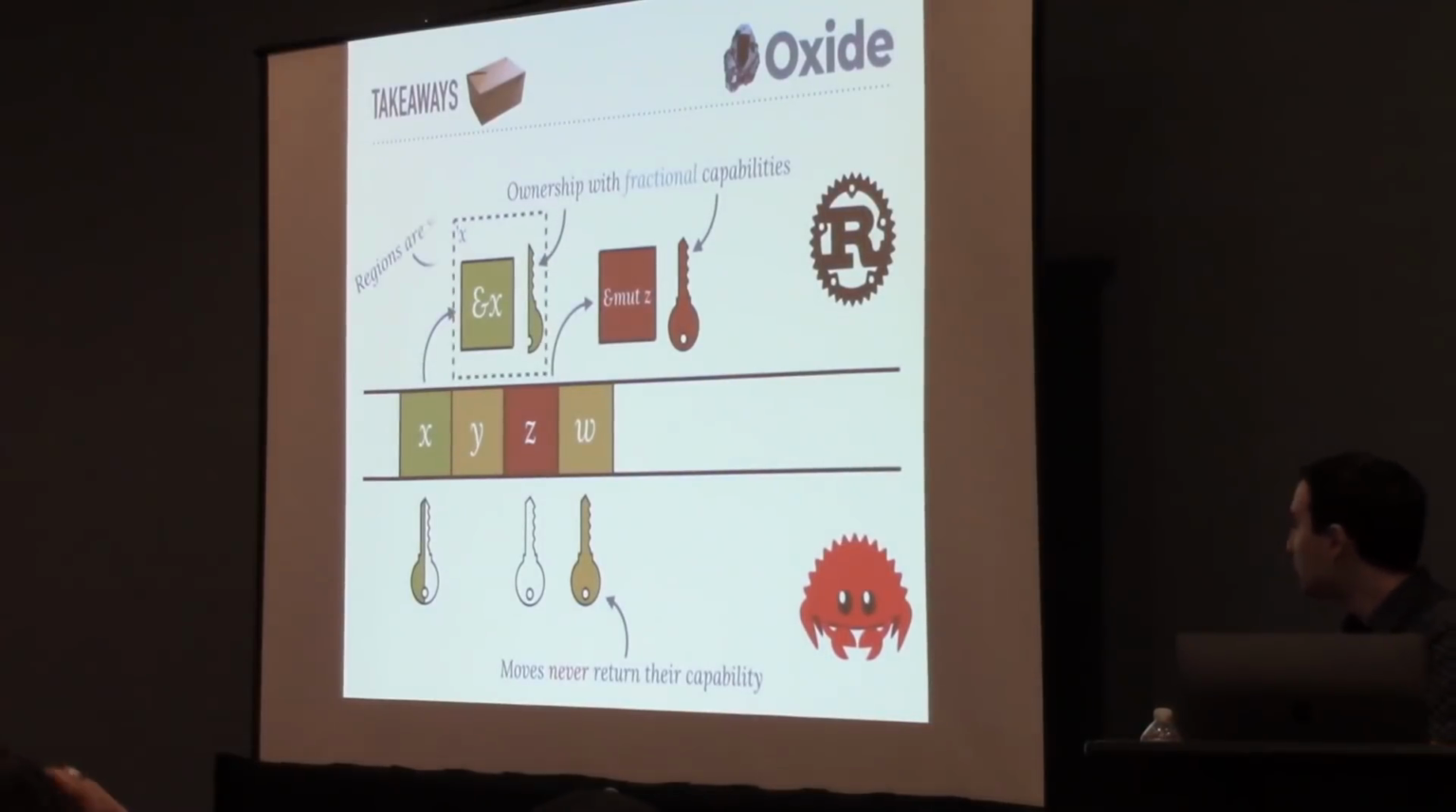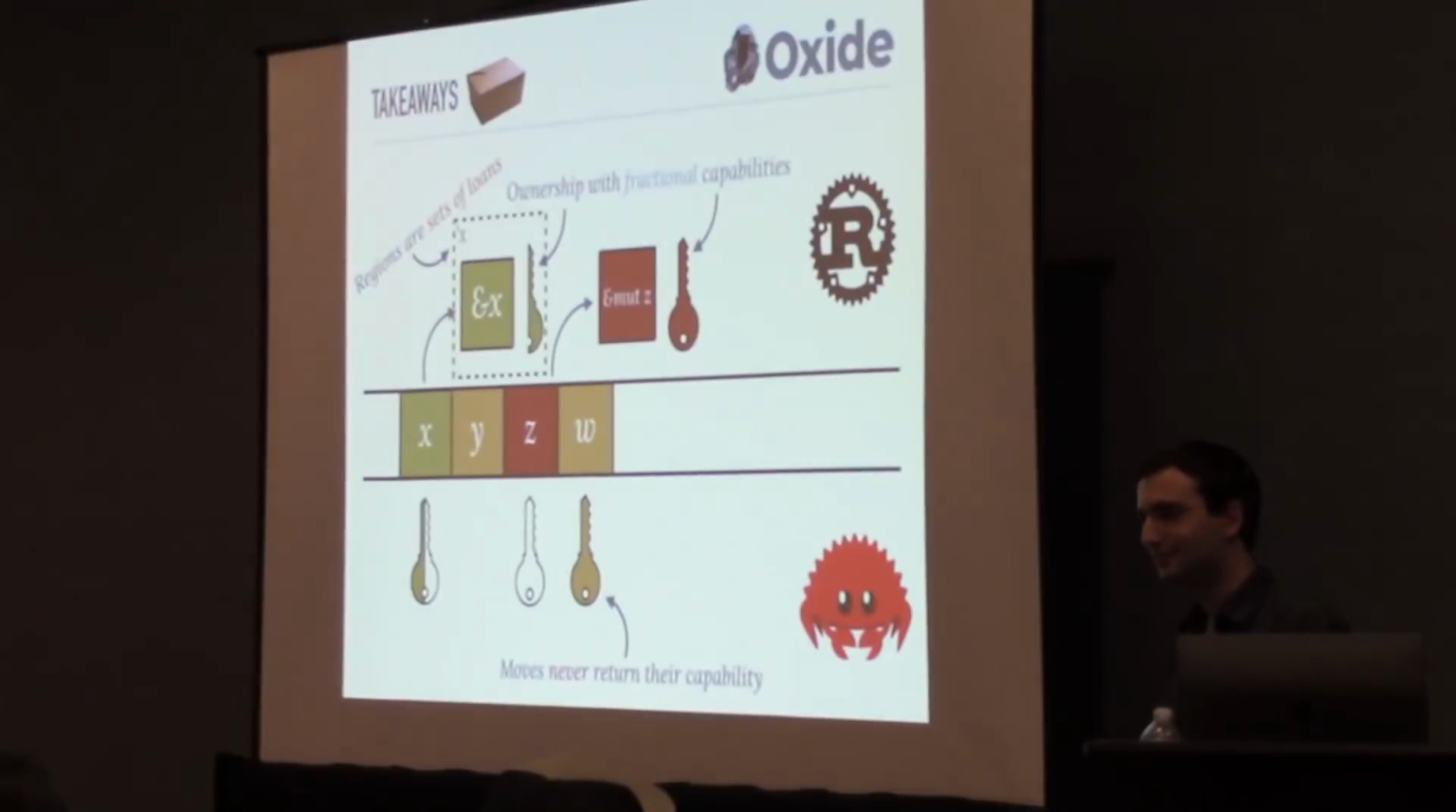Finally, we define regions, or lifetimes, as a set of loans. This allows us to define tractable type-checking algorithms for Oxide. With all that covered, Ferris and I would like to thank you all for your time, and I'd be happy to answer any questions you might have.